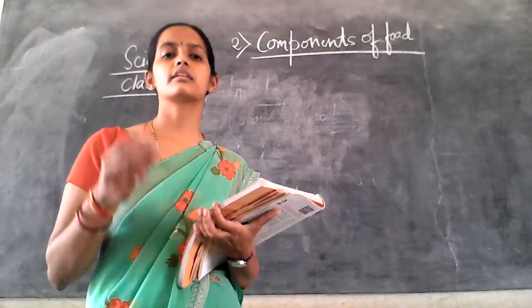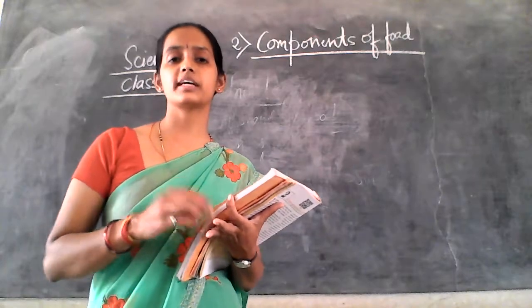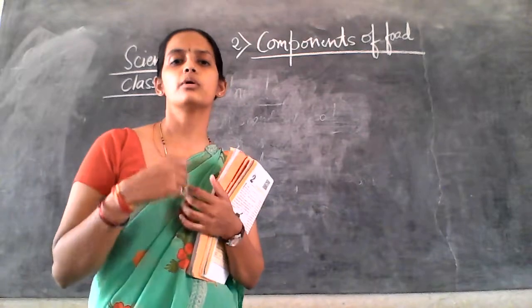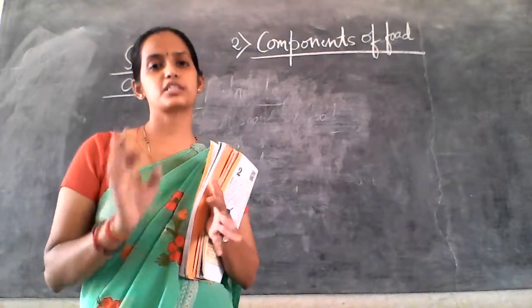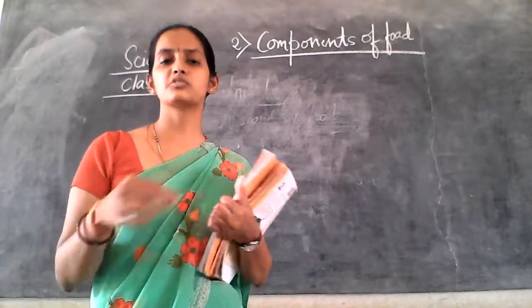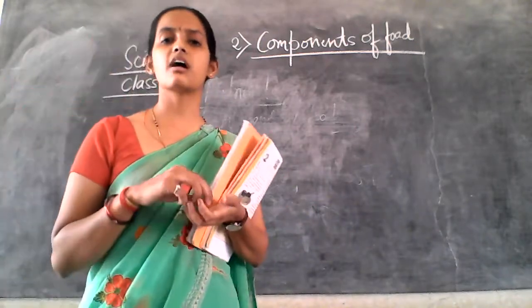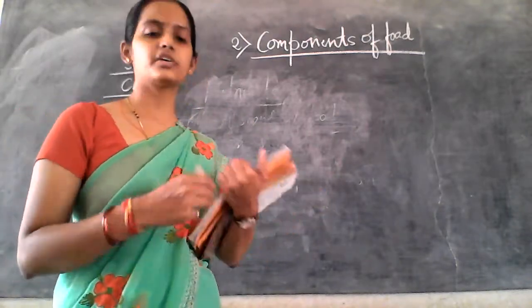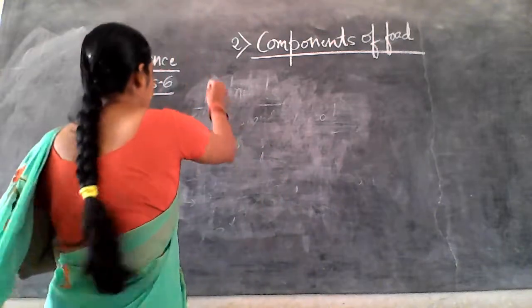So we need 3 types of chemicals for the testing of the food items. Whenever you do the experiment, keep in mind you should do it carefully and do not try to taste the food materials which you have tested with the chemicals, as the chemicals are harmful for us. First we are going to start with the test for starch.